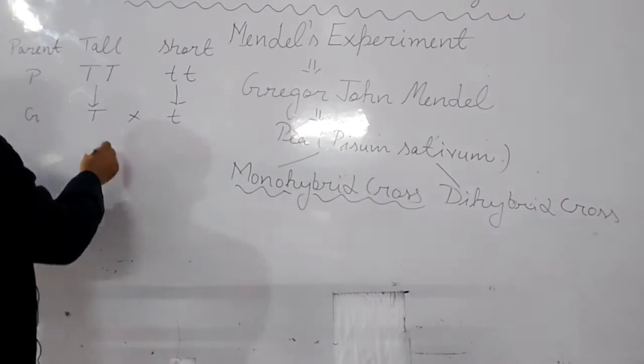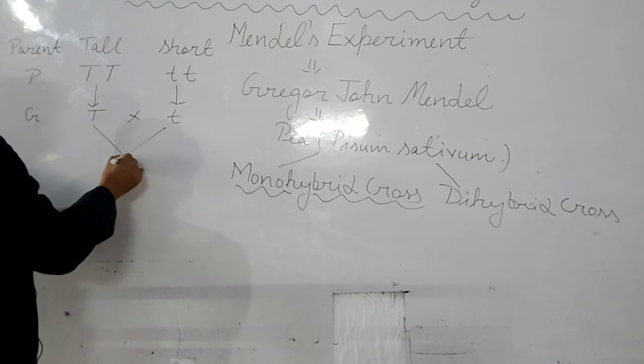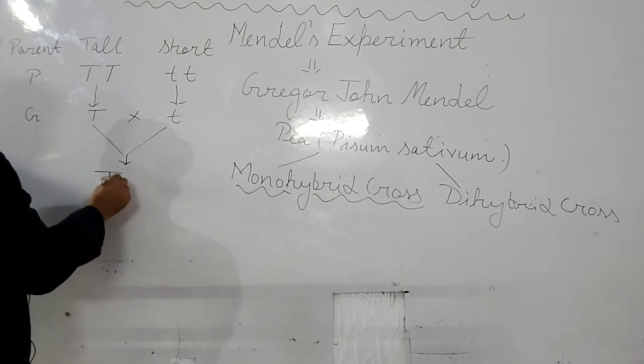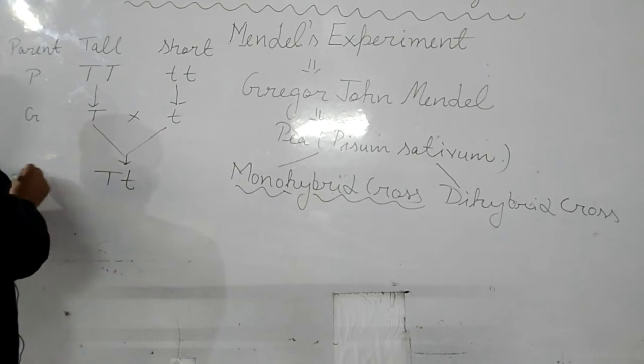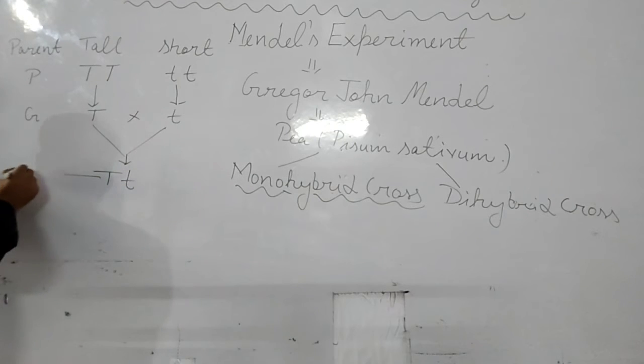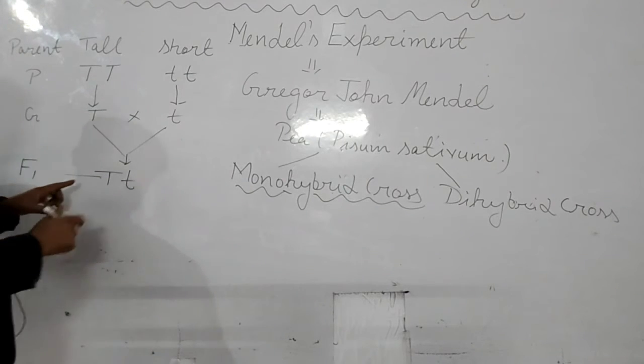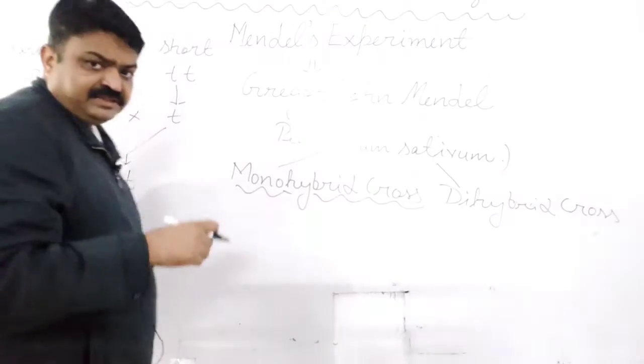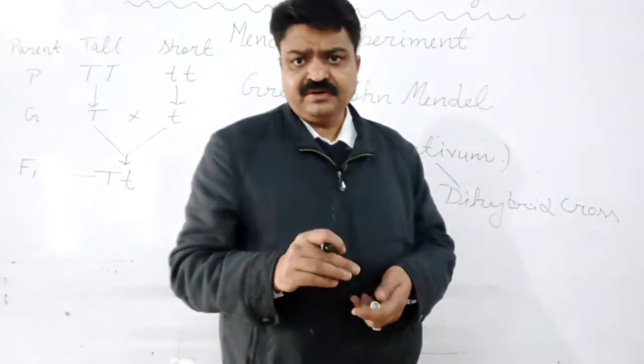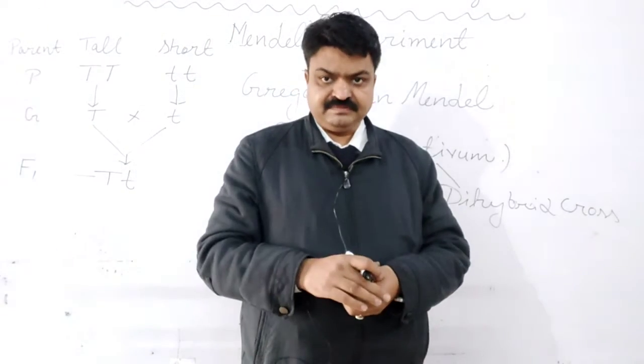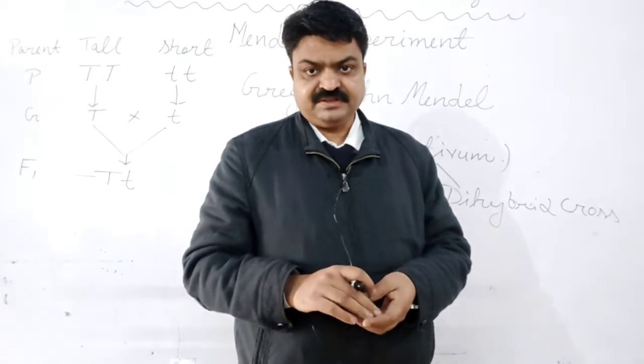He got this type of plant, students: capital T, small t. And that is known as the F1 generation. What is the meaning of F1 generation, students? Filial 1 generation, meaning the first generation.